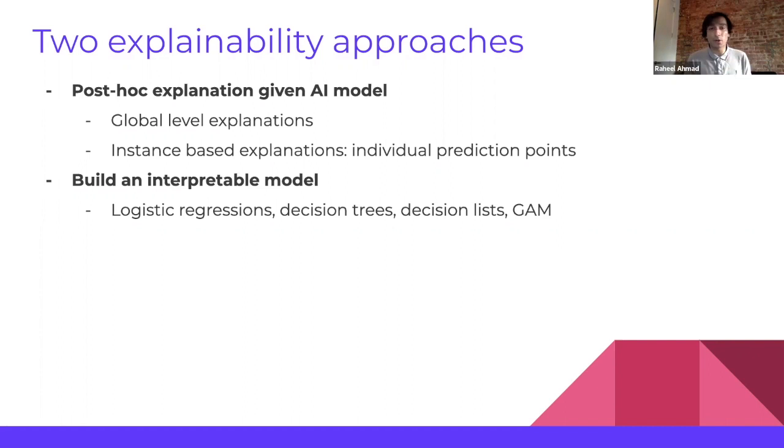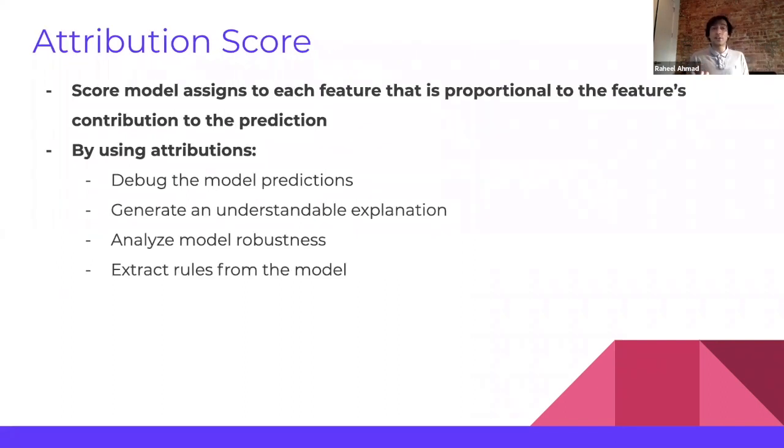Building an interpretable model sometimes costs us a lot of accuracy. So we will focus on post-hoc explanations, and to better understand the concept of post-hoc explanation, we need to understand the concept of attributions, because the post-hoc explanation is based on these attribution methods. So what is an attribution score? Attribution score is a score that model assigns to each feature that is proportional to that feature's contribution to the prediction. So for example, in a text sentiment model, our individual words will have an attribution score.